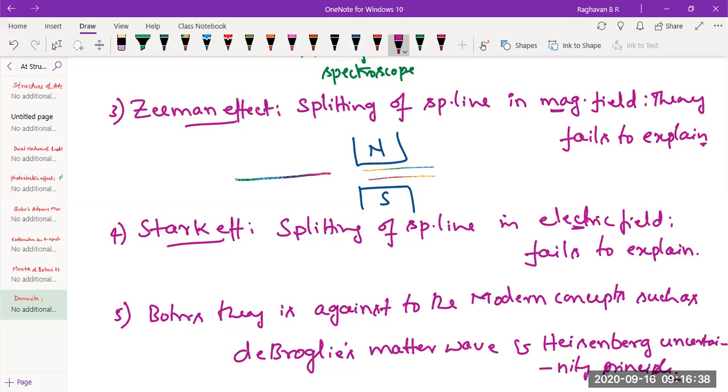These two concepts are modern concepts about the atom. Bohr's theory is conceptually against them. We are going to study de Broglie matter wave and the Heisenberg uncertainty principle in the next class and see how exactly Bohr's theory is against them.